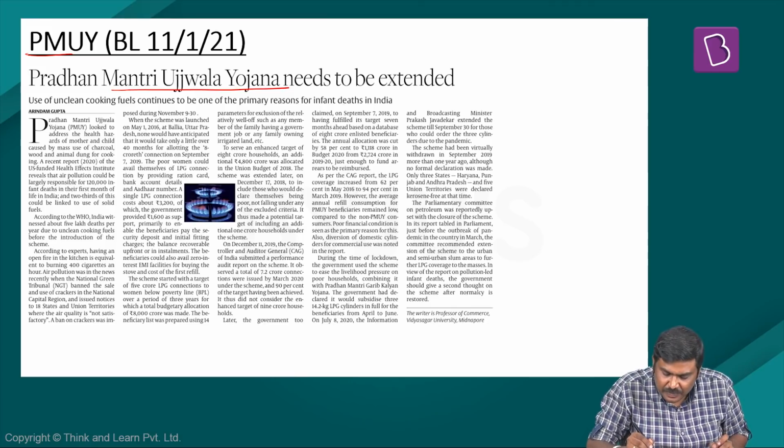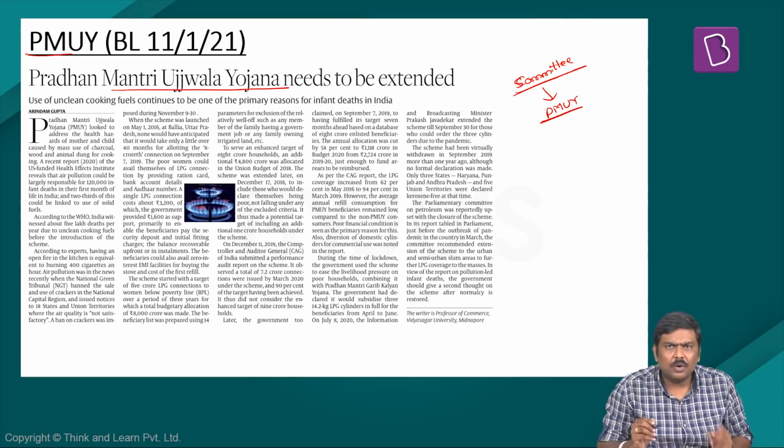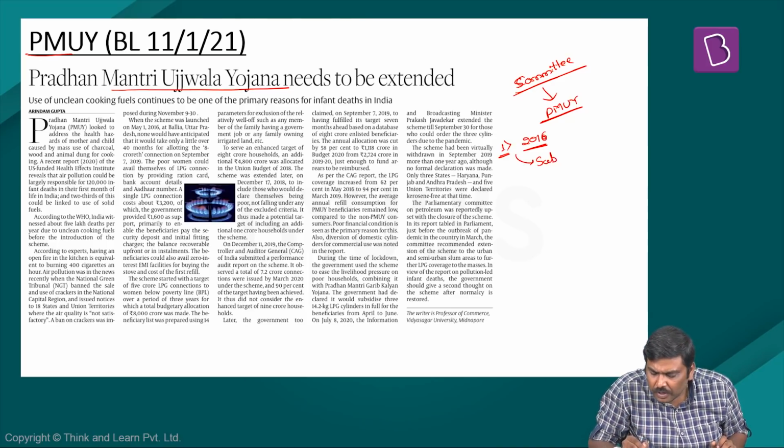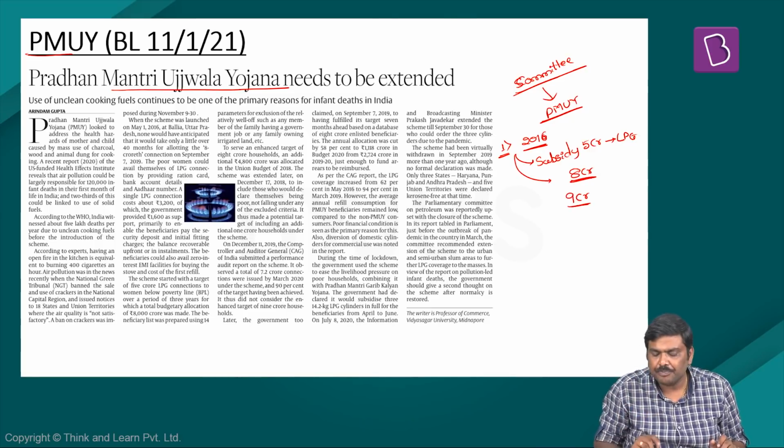Very recently, a parliamentary committee on petroleum has asked for the continuation of this particular Pradhan Mantri Ujjwala Yojana. Now, what are the important points given in the article? First and foremost, this particular scheme was introduced in 2016. Initially, they wanted to provide the subsidy for 5 crore households to get access to LPG connection. But later, this target was increased to 8 crore and this has further been increased to 9 crore now.